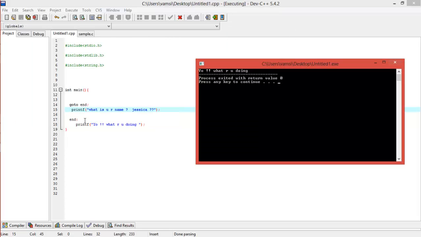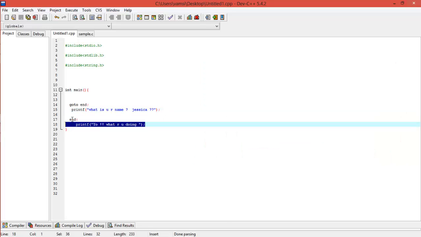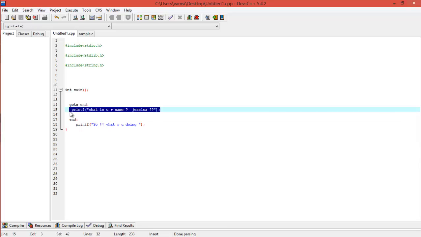See, what is happening here is whenever the program encounters goto n, it will automatically go here. It doesn't execute any code that is present in between, so it will print only this. It won't go anywhere after this goto end, so writing this is useless.